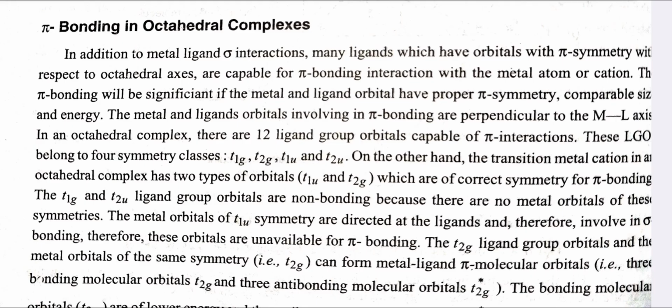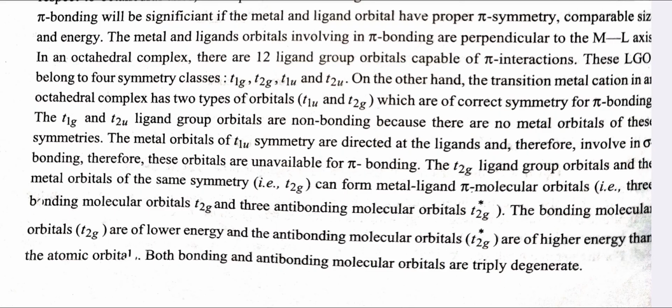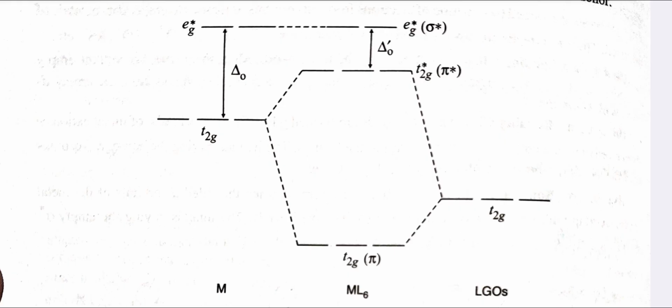On the other hand, the transition metal cation in an octahedral complex has 2 types of orbitals which are of correct symmetry for pi bonding. The t1g and t2u ligand group orbitals are non-bonding because there are no metal orbitals of these symmetries. The metal orbitals of t1u symmetry are directed along the axis of the ligand, therefore they are involved in sigma bonding. Therefore, these orbitals are unavailable for pi bonding. The t2g ligand group orbitals and metal orbitals of the same symmetry can form metal-ligand pi orbitals. The bonding molecular orbitals are of lower energy and the anti-bonding are of higher energy than the atomic orbitals. Both bonding and anti-bonding molecular orbitals are triply degenerate t2g. This diagram shows the pi bonding in octahedral complexes.